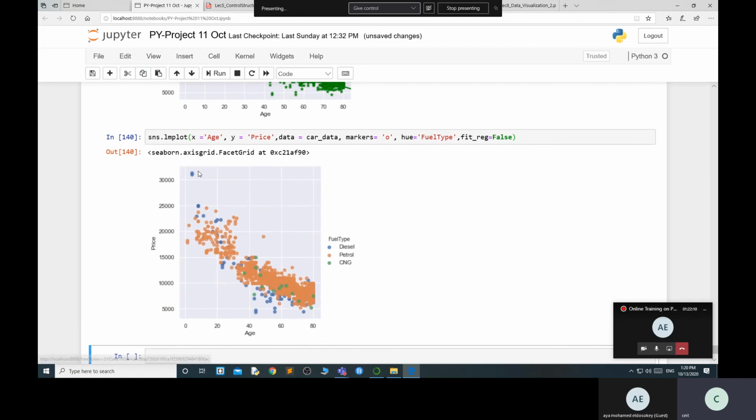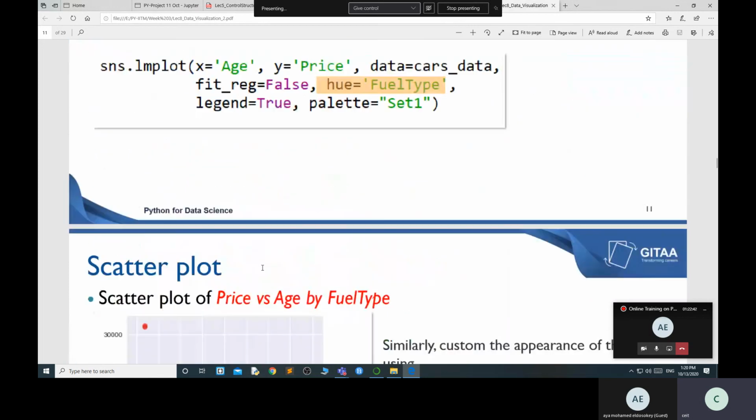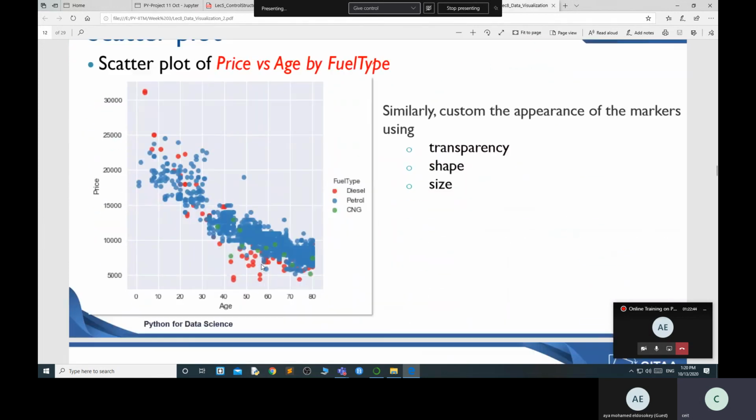So see, whenever you look at the trend now, as age is increasing, in all the aspects, whether petrol, diesel, or CNG, the trend is negative. If the age is increasing, automatically whatever type of car you have, the price is decreasing. That's what we understand from this. Whenever we do the statistics part, we also find out the same thing. So this is the way through which you can find out a lot of things.